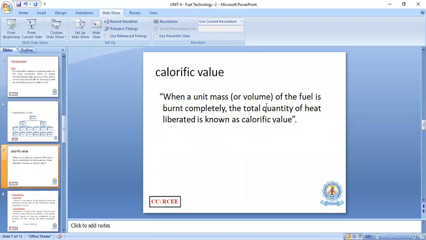And next one, calorific value. So here, calorific value is the term which measures heat energy. Why?